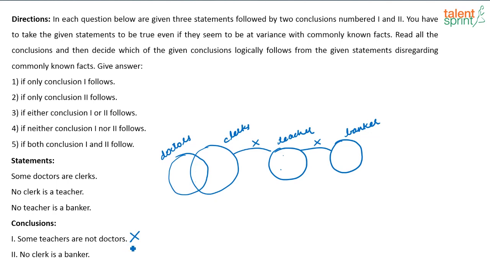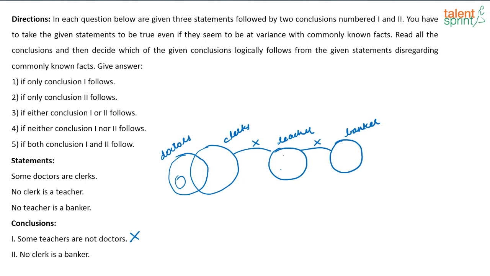Some teachers are not doctors means definitely some teachers should not be doctors, right? See, if the set teachers is like this, then all teachers can be doctors, correct? So this is not a definite conclusion. A definite conclusion is something which should come true in all the possible cases, right? So this first conclusion is going wrong in this case. So the first conclusion does not follow.